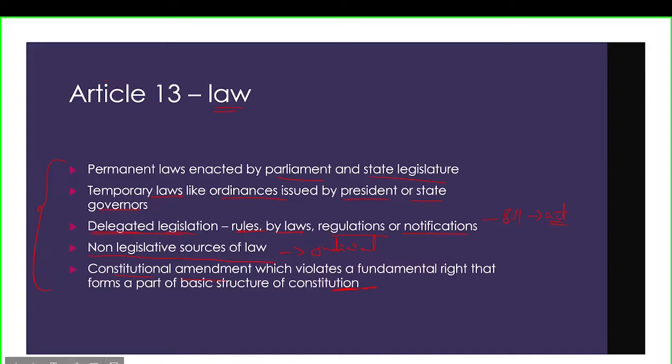So if these laws violate any fundamental right of any citizen, then the citizen has the right to go to the court.